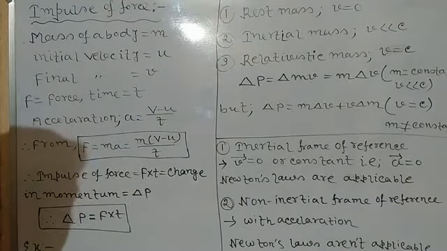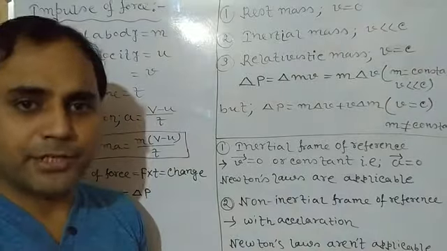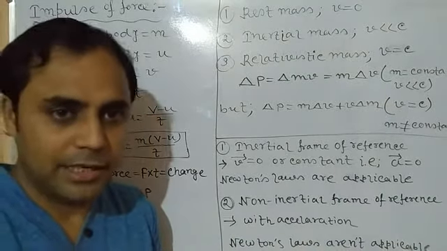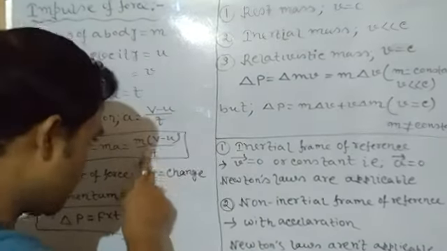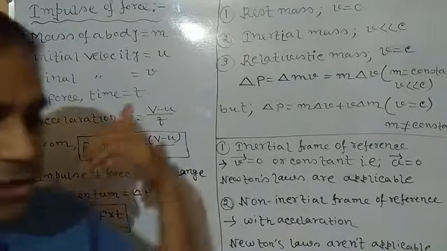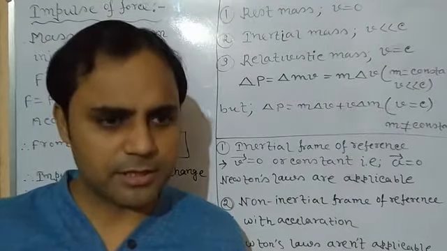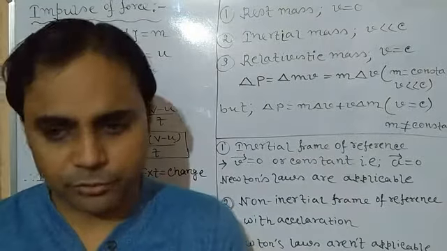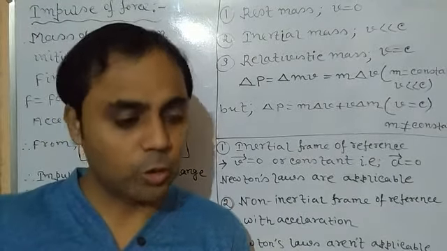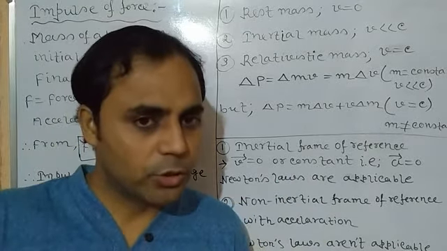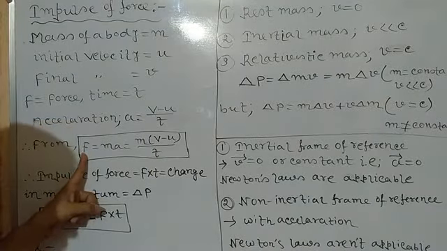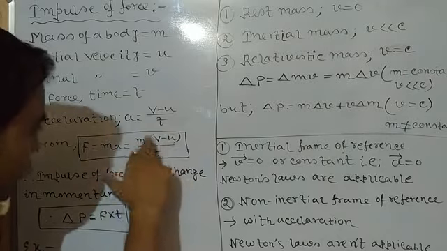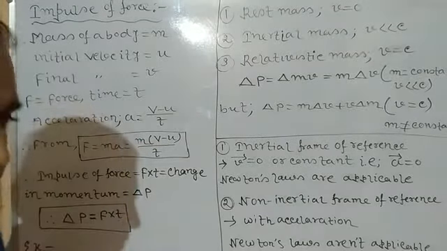Now there are also so many examples in our practical life. You may have seen that in a cricket match, while catching a ball, players generally move their hand in the backward direction, isn't it? So what is the reason? The reason is because of t. Or when anybody jumps on a concrete, hard floor, you get a severe injury rather than when you jump on a muddy or soft surface, or on a heap of sand, where we don't get so much pain. What is the reason? Now here you can see the applied force, we can also say the reactional force, that is the change in momentum divided by time t. So I will just explain one by one.